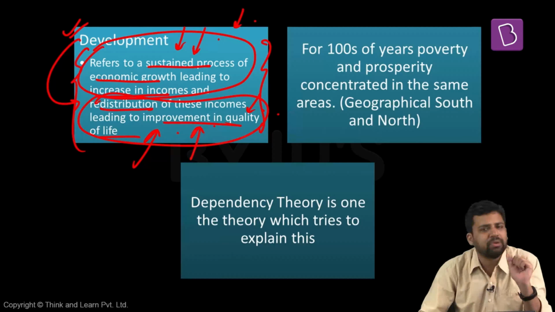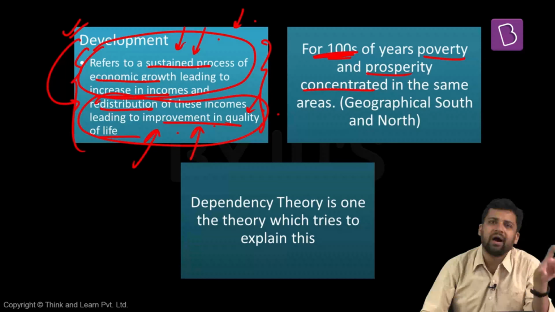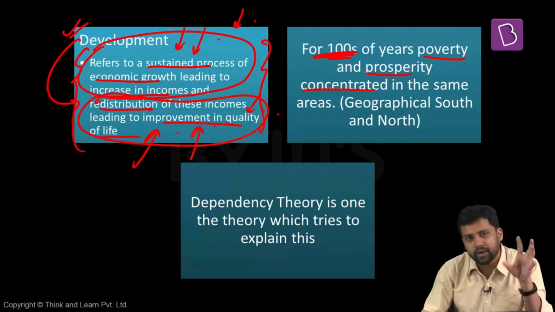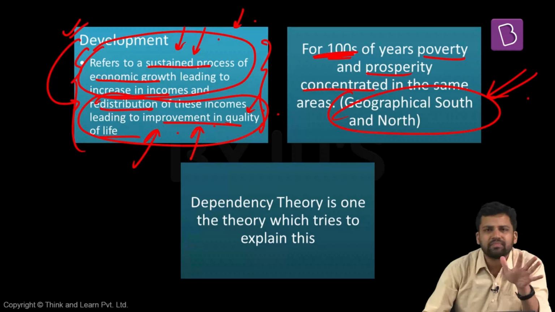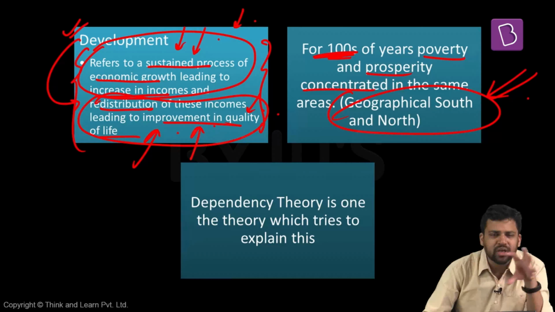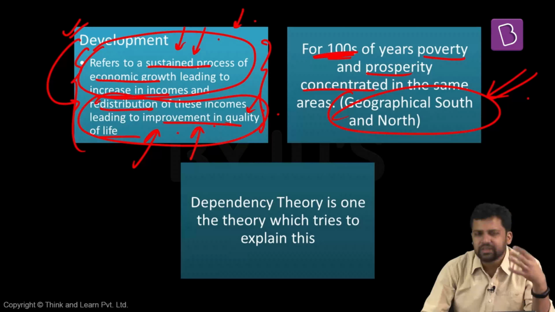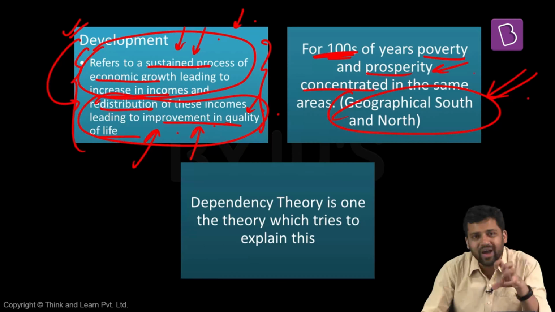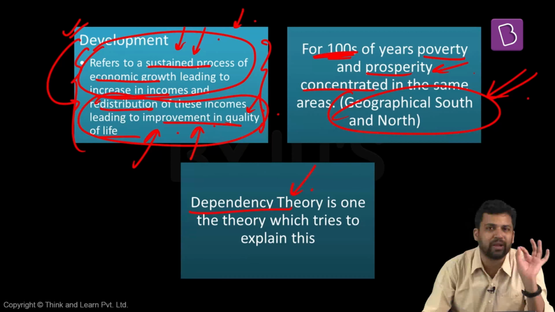But one thing has been observed: for hundreds of years, poverty and prosperity have been concentrated in the same places. The places which were poor, now also they are poor. The places which were prosperous, now also they are prosperous. So there is this division. The geographical north is generally prosperous. The geographical south, the Asian countries, the African countries, South American countries, they are not that prosperous, they are poor. So why is the world structured like this? Some countries have always been developed, rich and prosperous, and some countries are poor. What is the reason? Different thinkers are trying to find out the reason why this scenario exists. Dependency theory is one such theory which tries to explain this.